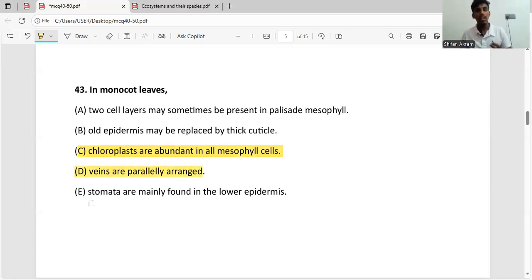The last statement, stomata are mainly found in the lower epidermis. Now, if we take monocot leaves, what is the best example for the monocot leaves? They are the grasses. If we take grass, the grass is not horizontal, the grass is more vertical. Because the grass is vertical, they can capture light from both the lower side and the upper side. So because of this, stomata are found on both the lower side and the upper side. So this statement is wrong. They say stomata are only found in the lower epidermis, but they are found in both the lower epidermis and the upper epidermis. So the correct answer is C and D.